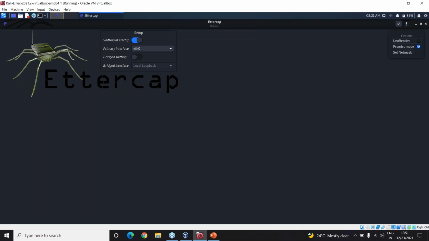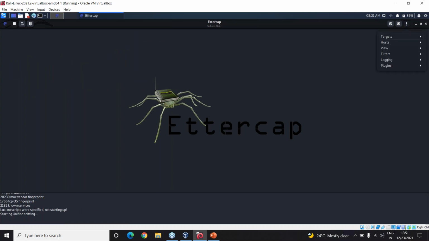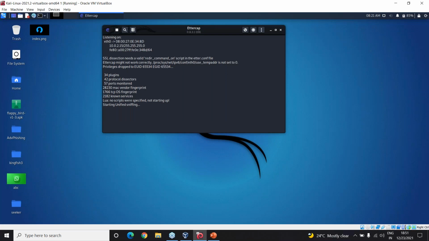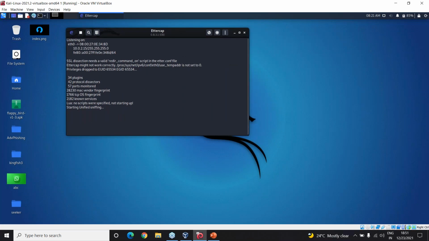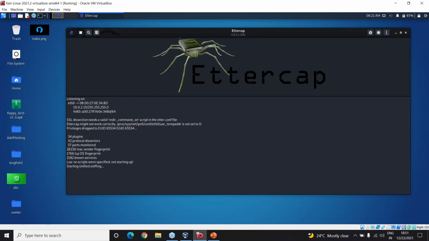So here there are a few options. I just gave an OK, and then it started giving me some details, telling that it is listening on the Ethernet port, SSL dissection needs a valid redir command script in the etter.conf file and might not have worked correctly.